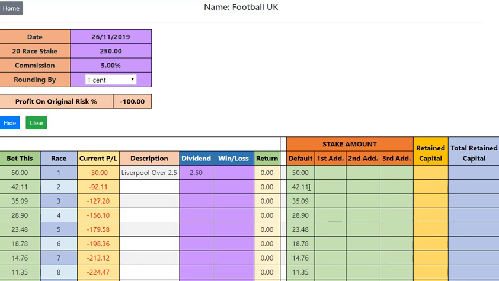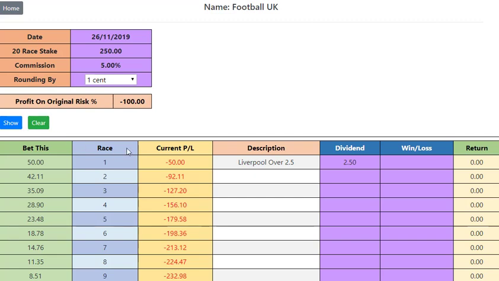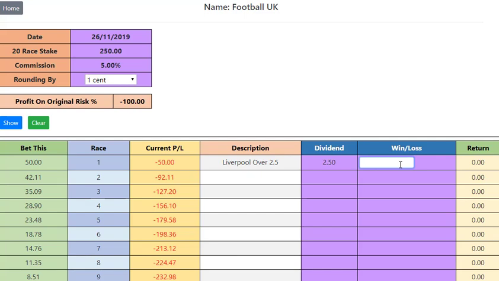That will not really make much sense to you until such time as you've started to get some winners. So we can click on the hide button and that just gets rid of that, and it makes it a bit easier, a bit bigger here to fill in. So if we fast forward the clock, say 6 hours, 9 hours, and we see Liverpool did in fact win, the score was 3-1. So we put in, you can only put in the win-loss, you can only put in the number 1 or 0. That's all you can put in.